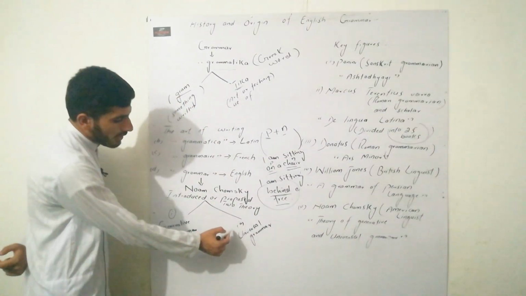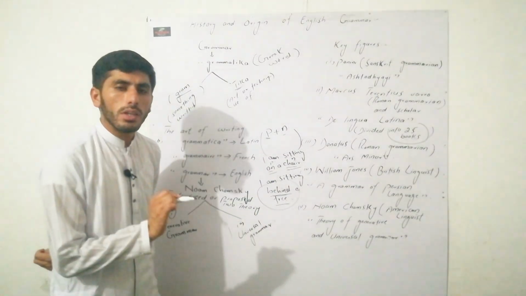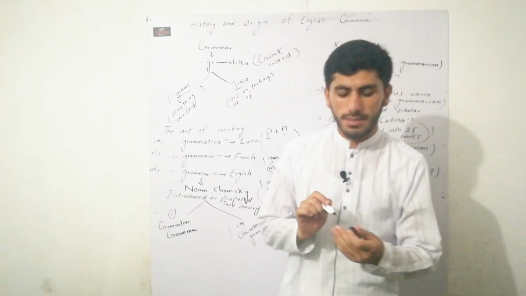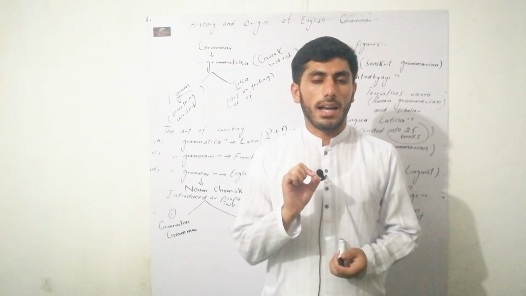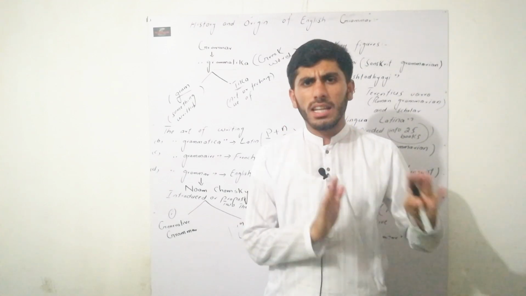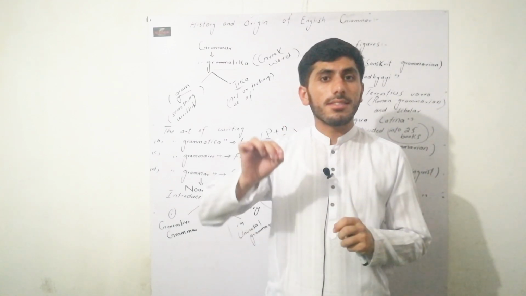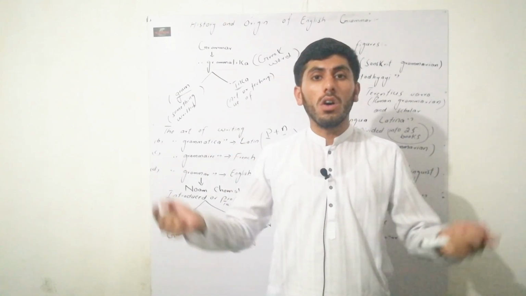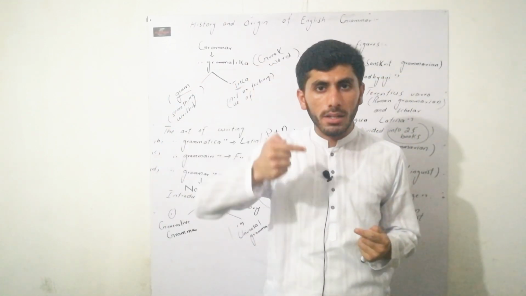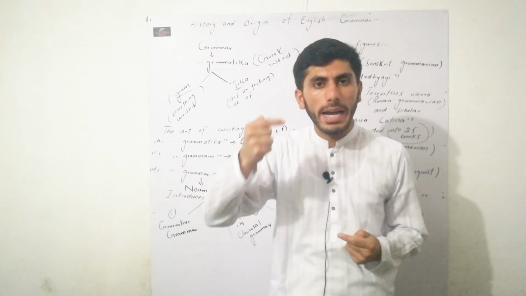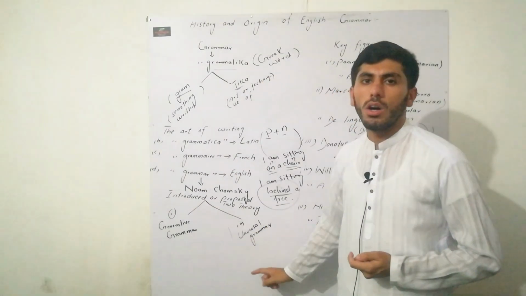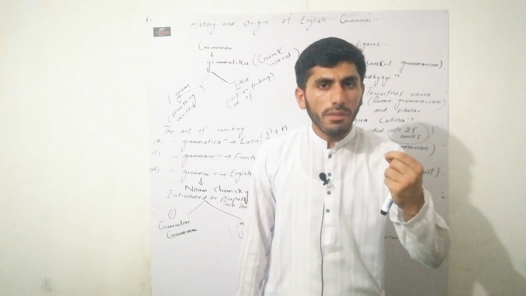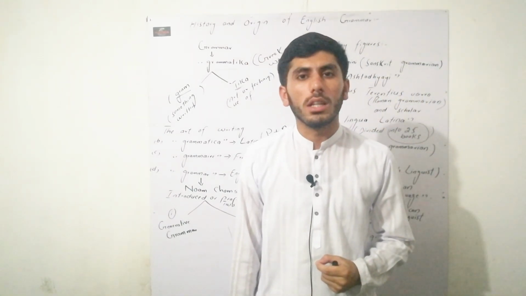Now the second one is the theory of universal grammar. What does this theory tell us? This theory tells us that for any language, there are some basic, specific rules which already exist in a person's or a human mind. That's called the theory of universal grammar. For example, take the Pashto language.